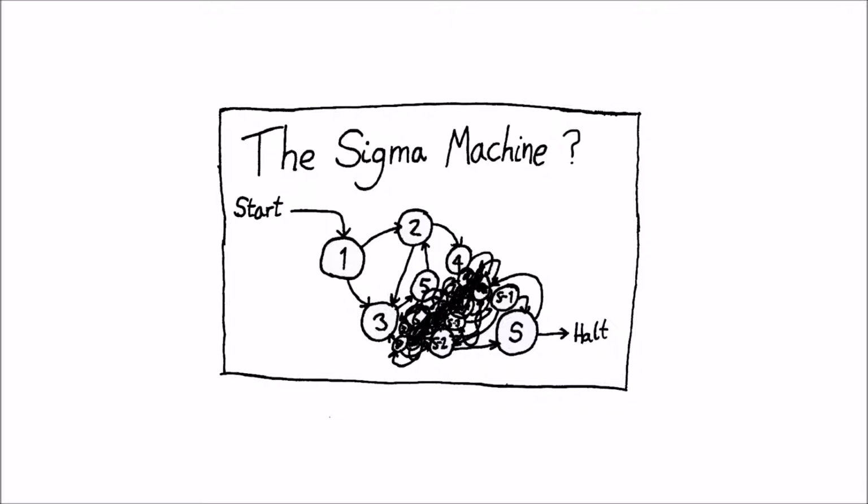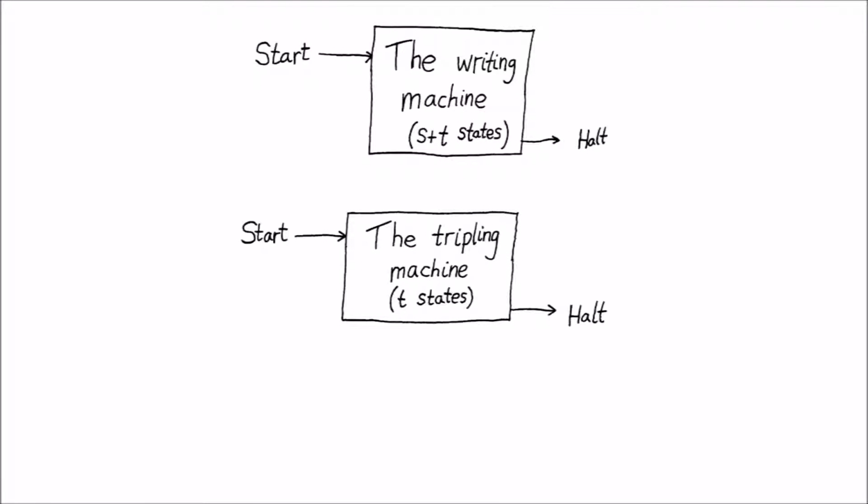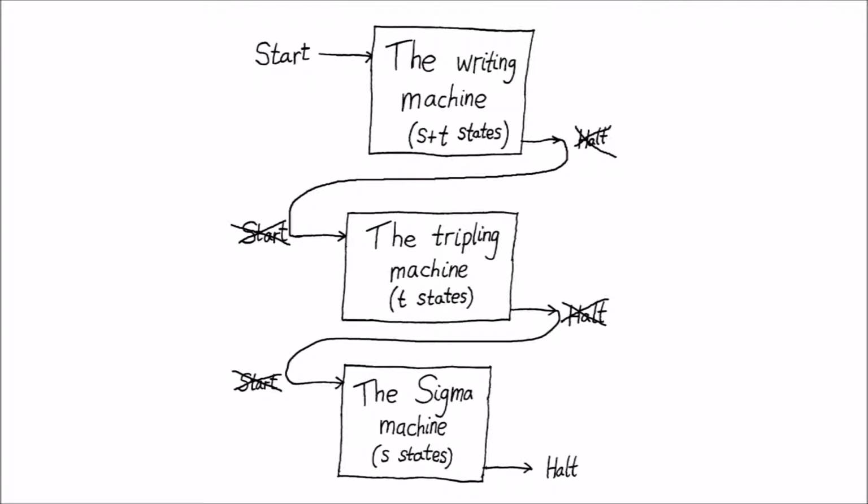Now, we're ready to prove that the sigma machine cannot exist. We're assuming for now that it does exist, and then showing that this leads to a contradiction. We're going to do this by building a bigger machine from the sigma machine. Firstly, we take the writing machine with s plus t states, and then attach this to the tripling machine by replacing the halt of the writing machine with the start of the tripling machine. We then attach this to the start of the sigma machine.